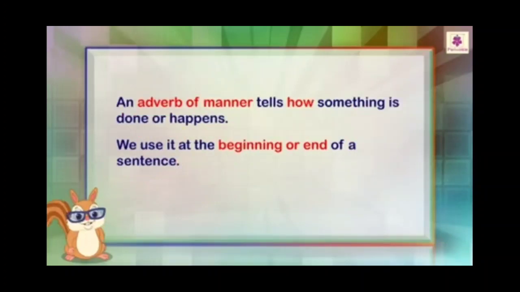First one, adverb of manner, tells how something is done or happens. When in a sentence, after asking the question how, the answer which you get is the adverb of manner. We use it at the beginning or end of a sentence. Then it's very easy to remember. Whenever you ask the question how, the answer is the adverb of manner.